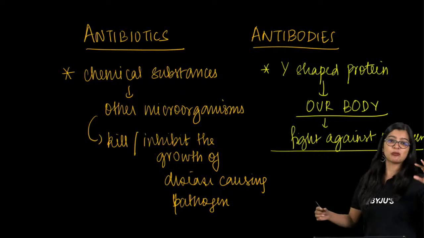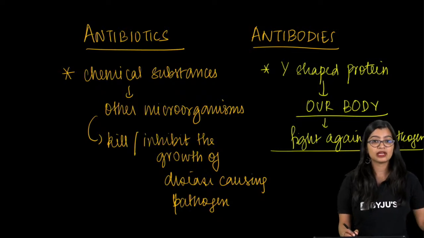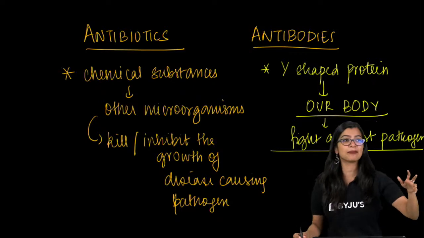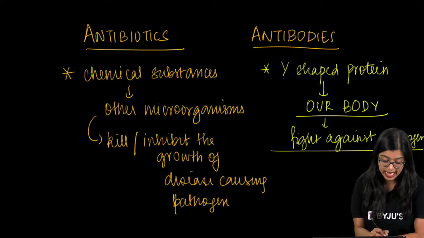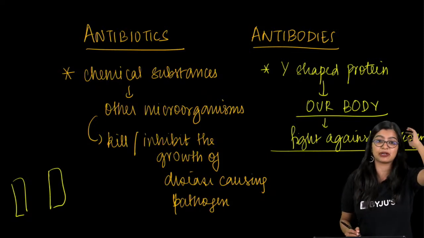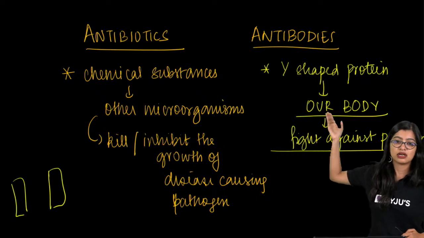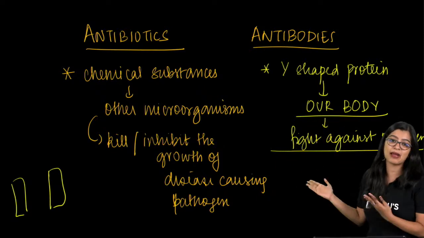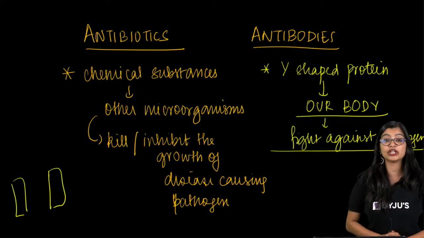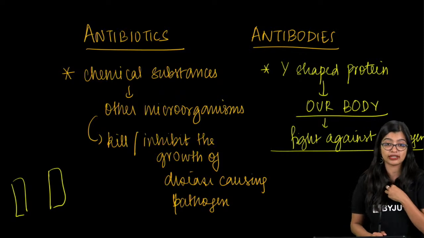What are dioecious plants? Dioecious plants are basically plants wherein the male and female reproductive organs are found in two separate plants. Ramesh, the answer is on the screen. For those spamming, antibiotics and antibodies is already there on the screen. When are antibodies produced? Antibodies are produced when a pathogen enters into a body.